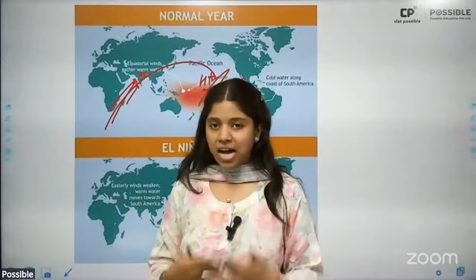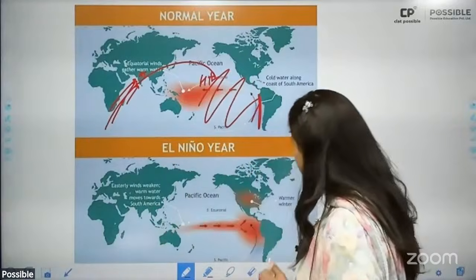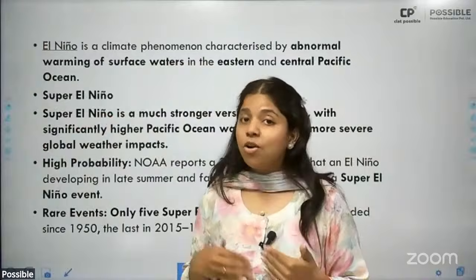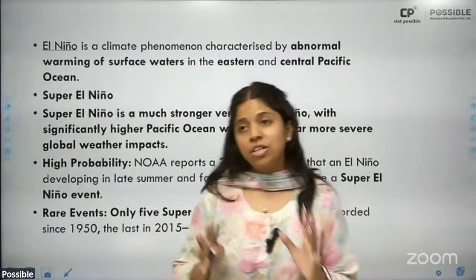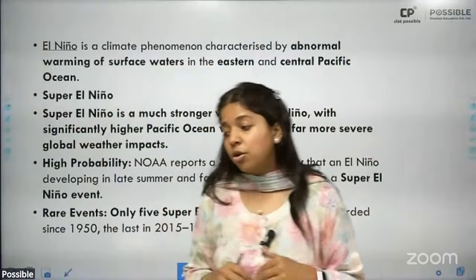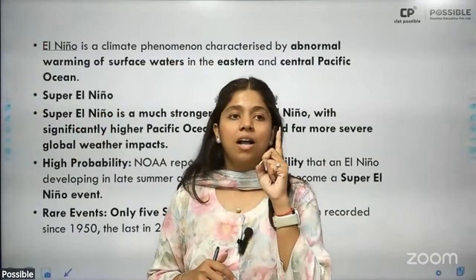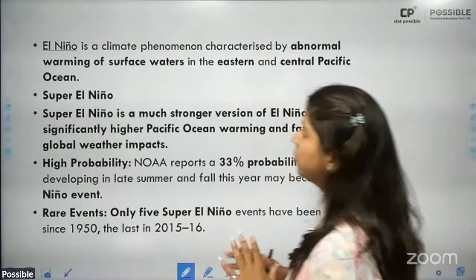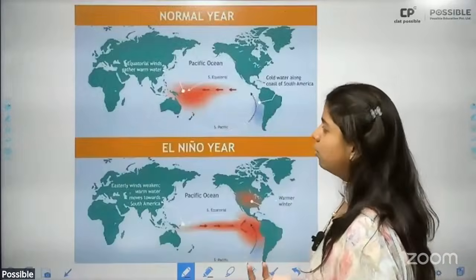So this year, the IMD, that is the Indian Meteorological Department, did predict that we are to have an El Nino year. However, now we don't have an El Nino year, we have a super El Nino year, in the sense that the Pacific Ocean will be extremely warm, due to which we will experience much less rainfall as compared to an El Nino. All right. So do remember El Nino, it is important, and there is a probability you may get a question on it.